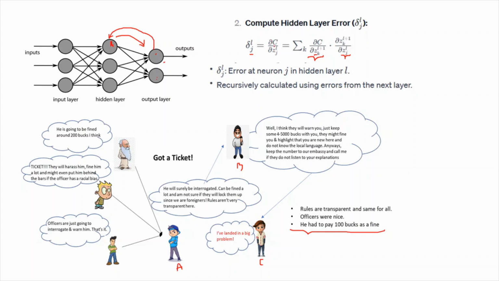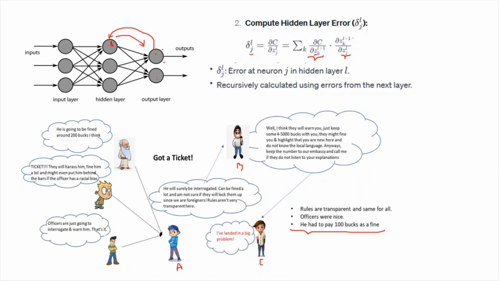The partial differentiation of cost with respect to the weighted sum of that particular layer for that neuron is going to be the summation of the partial differentiation of the cost with respect to the weighted sum of the next layer, not the previous layer, sorry, the next layer, multiplied by the direct relationship between this neuron and this neuron, and not this cost.